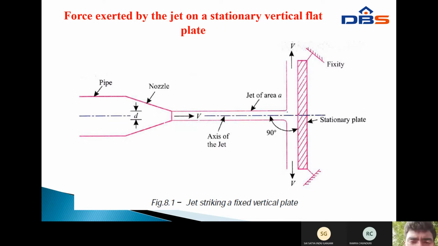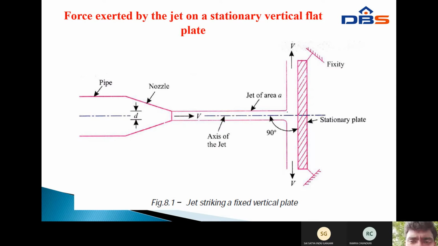The pressure energy is converted into the velocity energy. The fluid is flowing at high velocity with impact, or impulse, on a vertical stationary plate. The pipe diameter is capital D, the nozzle diameter is small d. The velocity of the liquid or fluid is v.